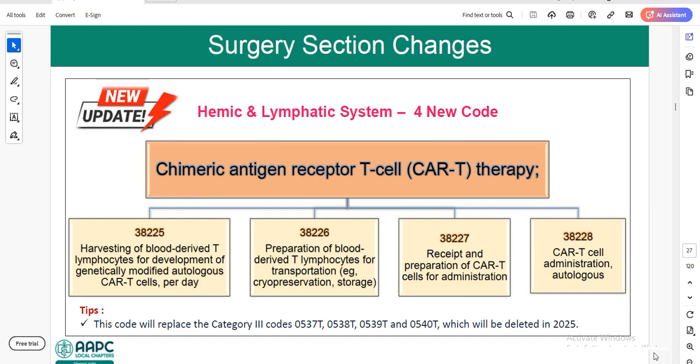Next one is 38226, preparation of blood-derived T lymphocytes for transportation using cryopreservation or storage. Next one is 38227, receipt and preparation of CAR T cells for administration. This is the laboratory procedure where the physician will grow CAR T cells for administration to the patient. Next 38228, CAR T cell administration, autologous. This is for injection or infusion into the patient, where you will use 38228. All these codes will replace category 3 codes, which will be deleted in 2025.